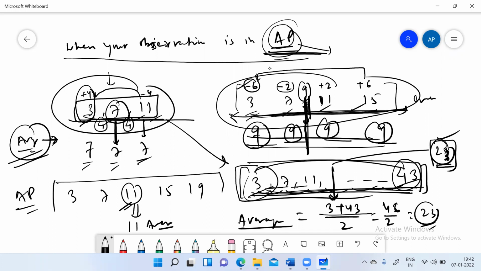Okay. Now let's discuss some interesting cases with the same example.